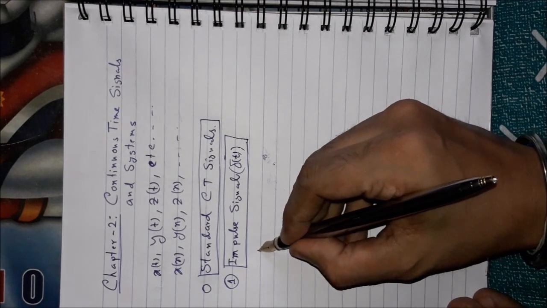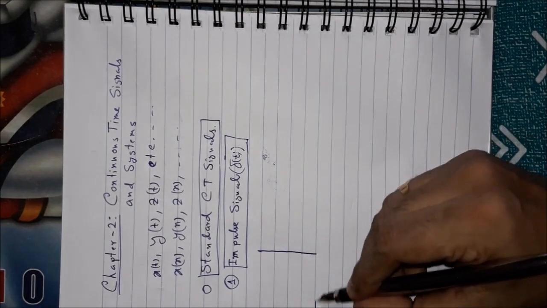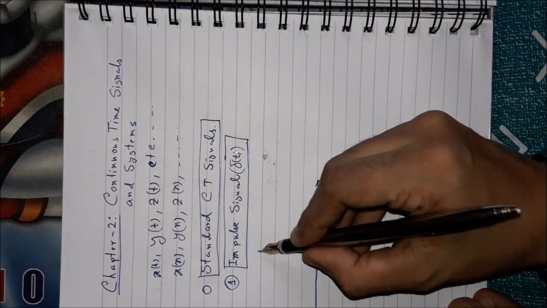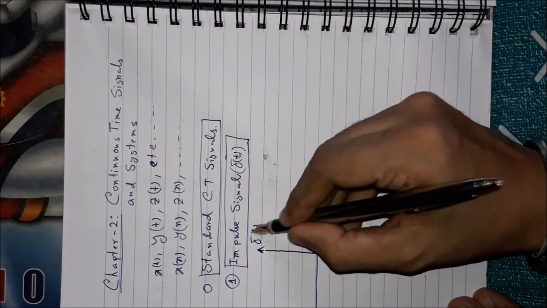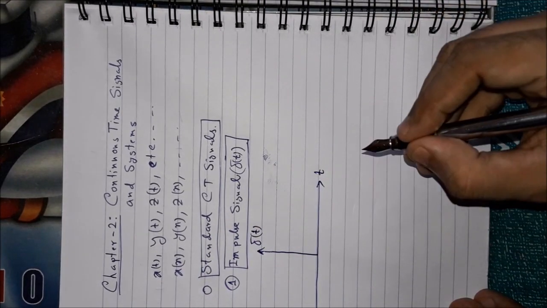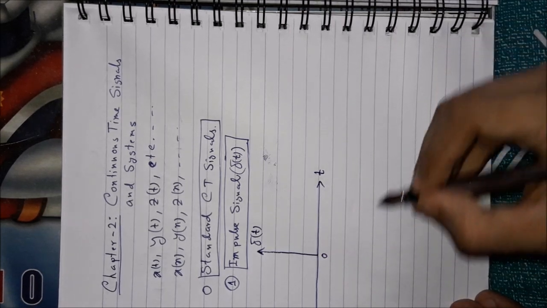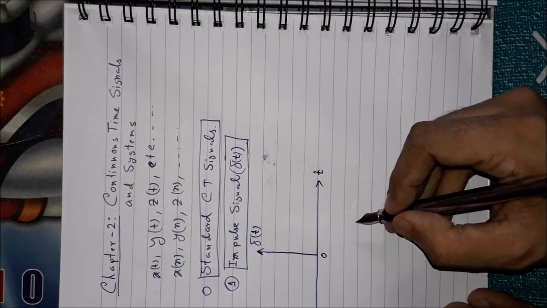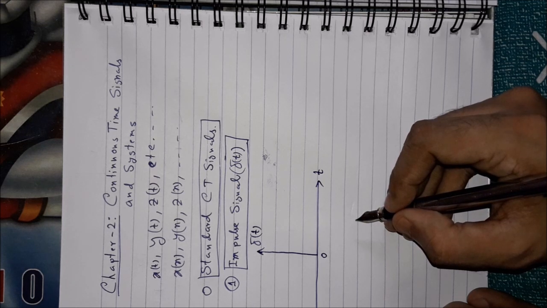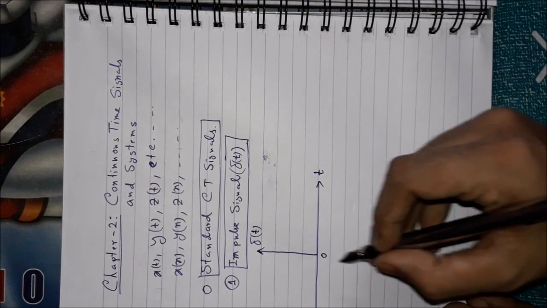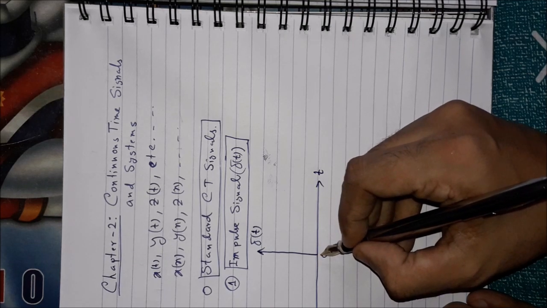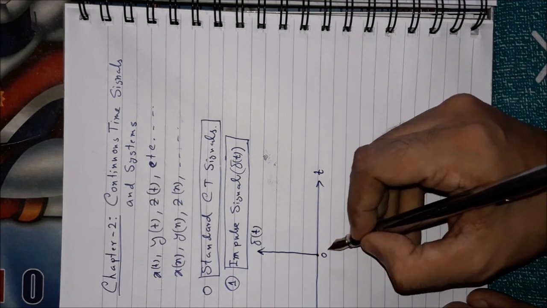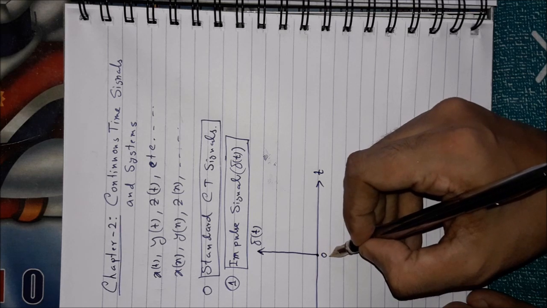Impulse signals are actually single valued signals. Let me draw the axis first. It is the delta(t) axis and it is the t axis. It is t equal to 0, that means the starting of time. Now, an impulse signal means it should have a value at a particular time instant and all other time instants will have 0 value. Suppose in this case the impulse signal is placed at the t equal to 0 instant.